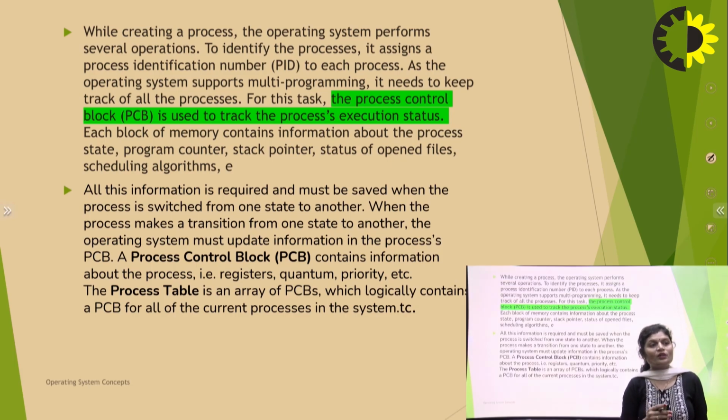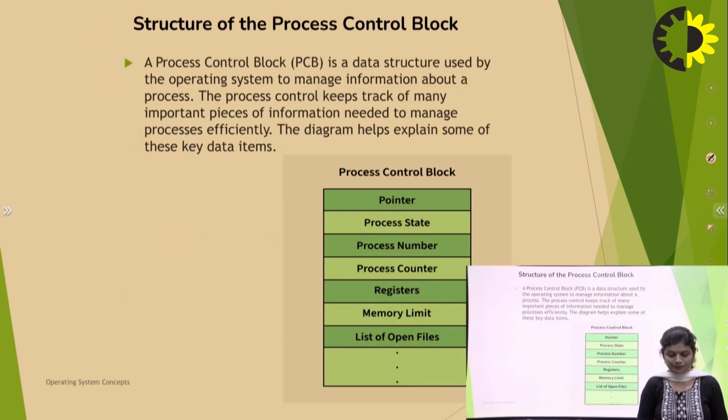All this information is required and must be saved when the process is switched from one state to another. When the process makes a transition from one state to another, the operating system must update the information in the process's PCB. Every time a process switches from one state to any other state, the PCB updates the current state and current information of that process. The process table is an array of PCBs, which logically contains a PCB for all the current processes in the system.